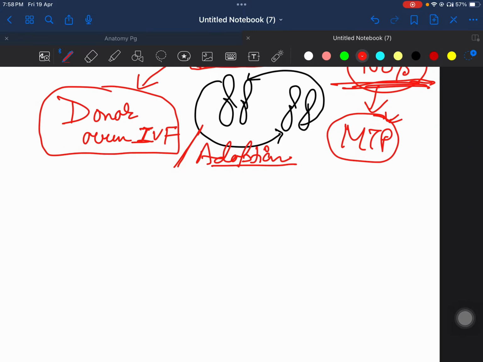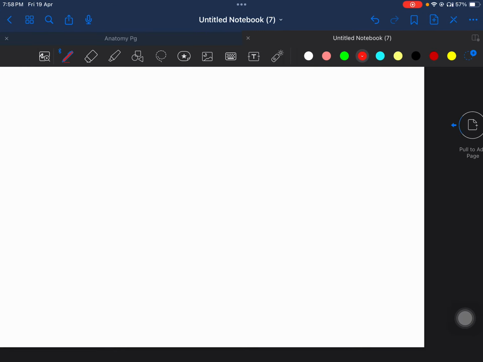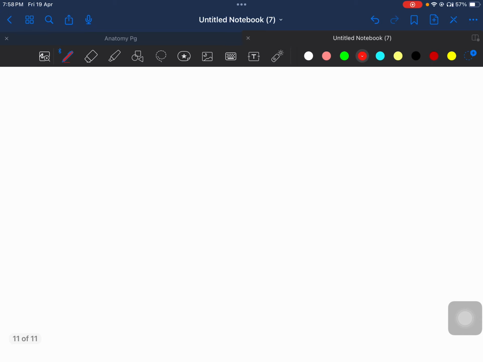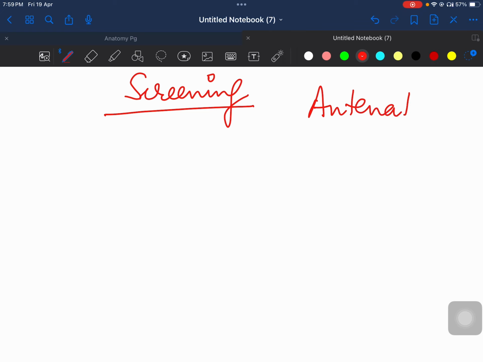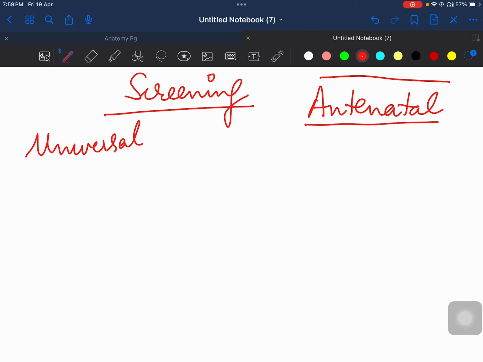Let us move forward. तो अगर हमें पता ही है कि Down syndrome हो सकता है, baseline risk है जो कि है, then what can we do? We can go for screening. So this is our basic topic which we will be talking, कि हम screening कैसे करते हैं. So basically the screening that you do is in the antenatal period. Antenatal period मतलब जब बच्चा पेट में होता है उसी समय you go for universal screening. Universal screening has to be done in all patients so that we know कि any trisomy 21 है कि नहीं है, any Down syndrome है कि नहीं है.